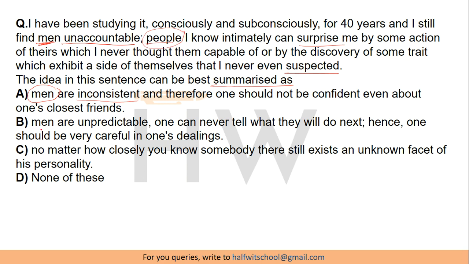But the option only talks about men, so it is narrowing down the scope of the passage. Secondly, it is not available in the passage that one should not be confident even about the closest friend. So that is not available in the passage. So on account of these 2 criteria, we can simply eliminate the option.